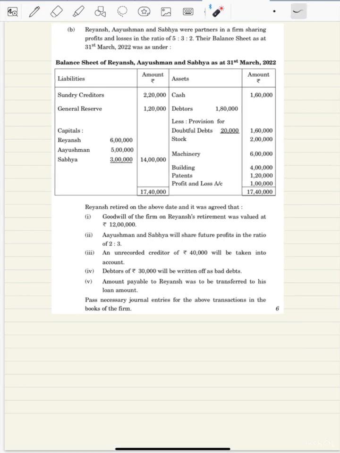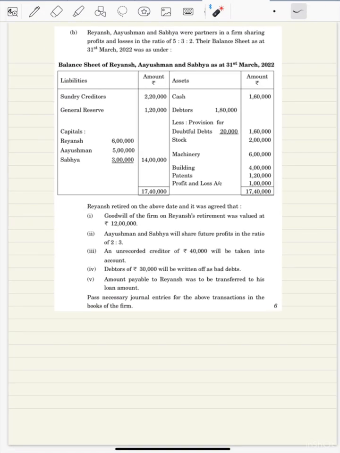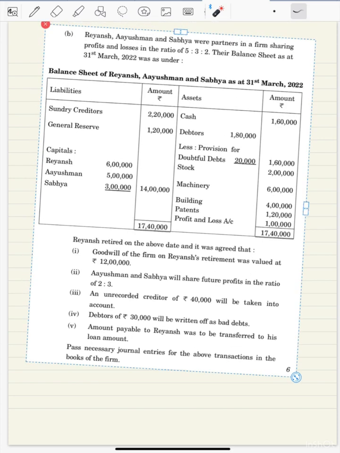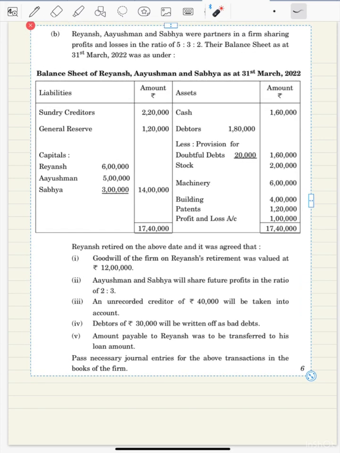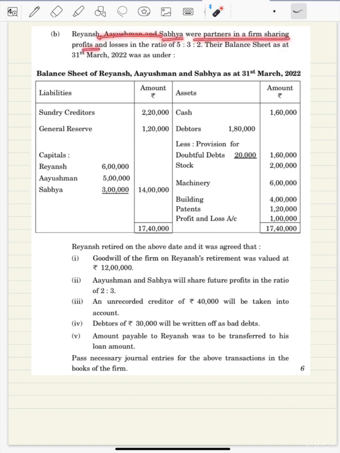Next question says, okay, this is a 6 marks question. Ryansh, Ayushman and Sabhya were partners in a firm sharing profits in the ratio of 5 is to 3 is to 2. Now in the balance sheet we have only one reserve of 1 lakh 20 and we have profit and loss account.